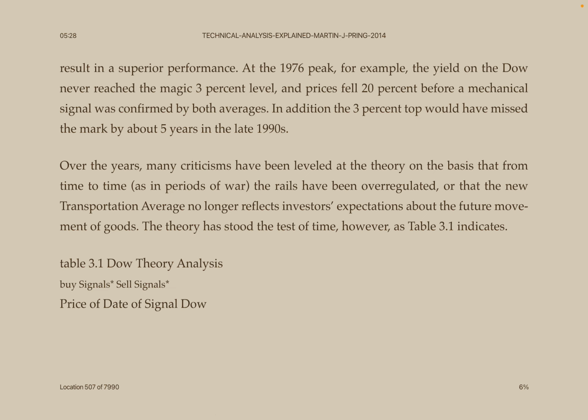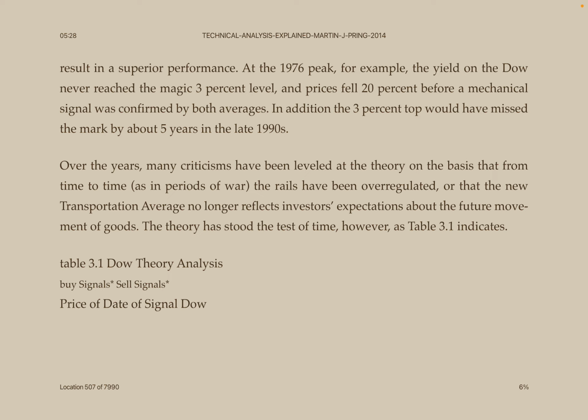At the 1976 peak, for example, the yield on the Dow never reached the magic 3% level and prices fell 20% before a mechanical signal was confirmed by both averages. In addition, the 3% top would have missed the mark by about 5 years in the late 1990s.